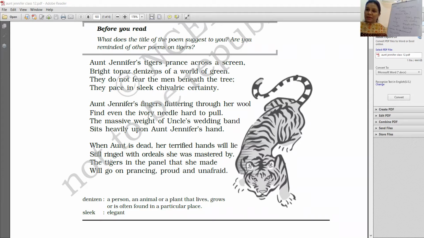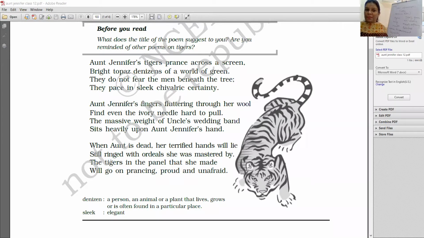What is ivory? Ivory is the material of which the needle is made. You get ivory from the tusks of the elephant, so you have these needles of ivory also, which she is using for making her embroidery. Find even the ivory needle hard to pull. Why is she finding it so difficult to pull this very light needle? What is there, on her finger, that makes it very difficult for her to carry on with her needlework? So why are her fingers shaking?